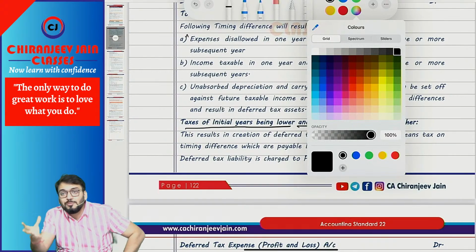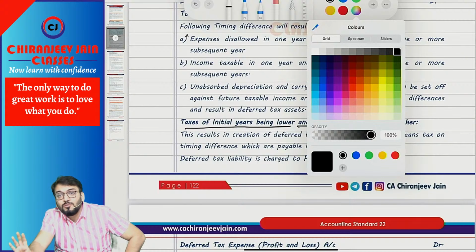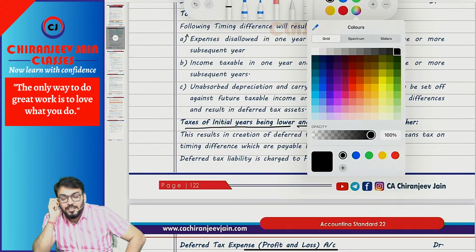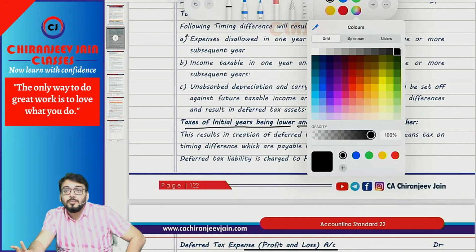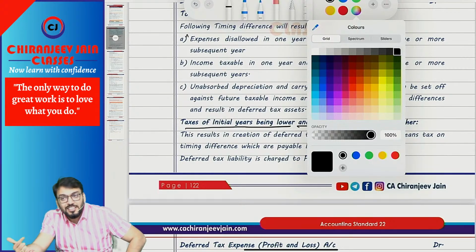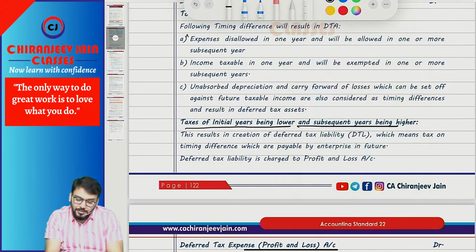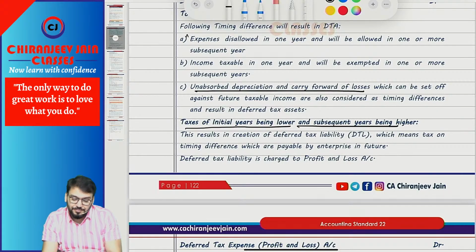So that will also save some tax in future. Means in a future year once it is allowed, we are saving tax. So right now we'll create what? Deferred tax asset. Means deferred tax asset is also created for unabsorbed depreciation which is carried forward and tax losses which are carried forward. Understood? Correct. So this is one special point. I hope you remember this point.